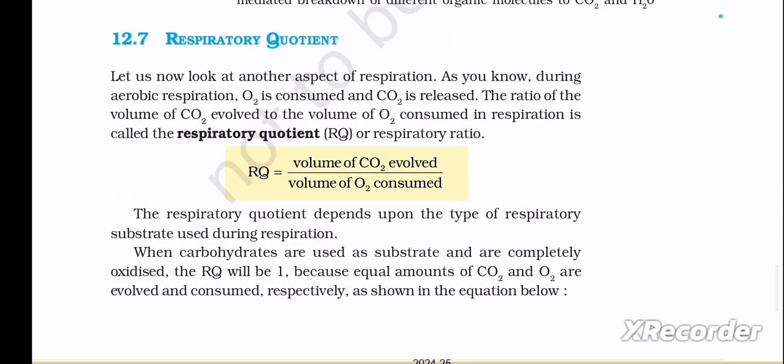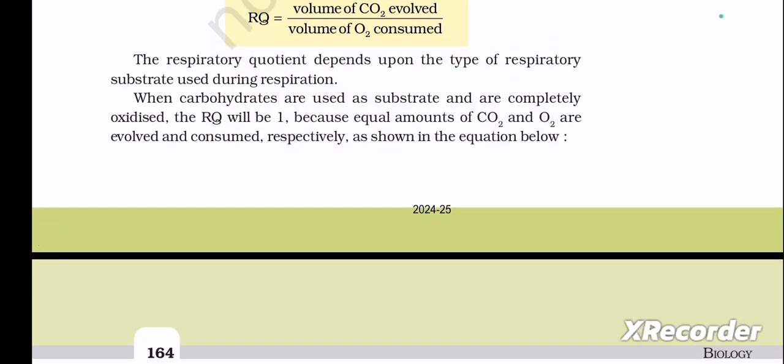Next is 12.7, respiratory quotient. Let us now look at another aspect of respiration. As you know, during aerobic respiration, O2 is consumed and CO2 is released. The ratio of the volume of CO2 evolved to the volume of O2 consumed in respiration is called the respiratory quotient, RQ, or respiratory ratio. RQ is equal to volume of CO2 evolved divided by volume of O2 consumed. The respiratory quotient depends upon the type of respiratory substrate used during respiration.